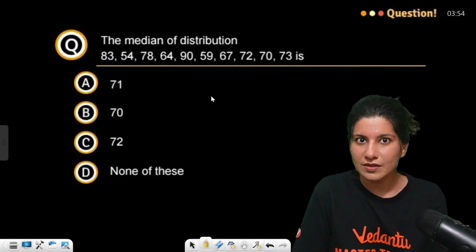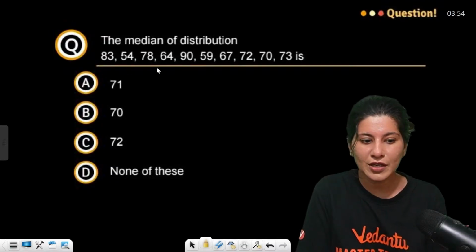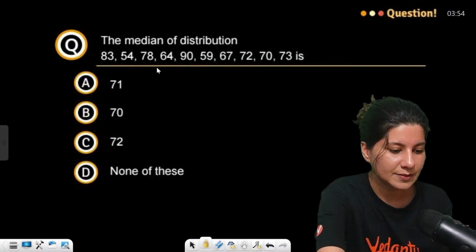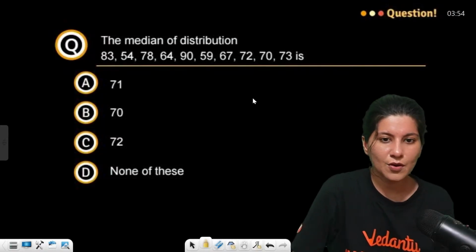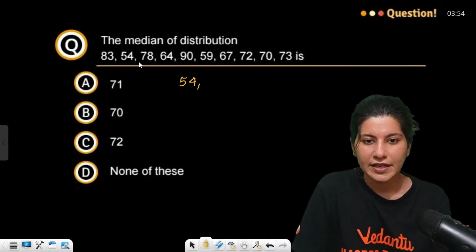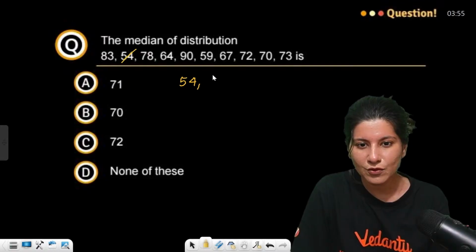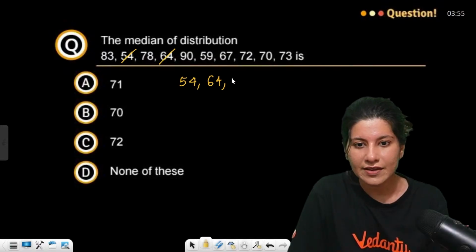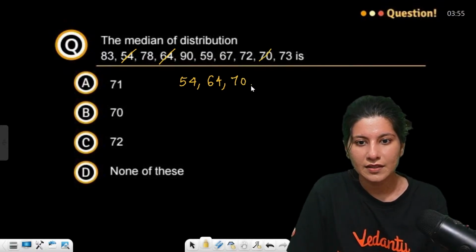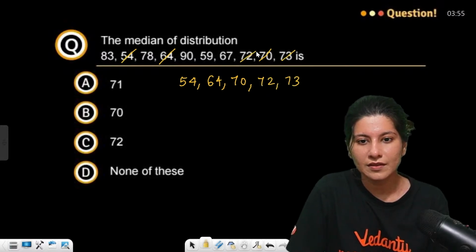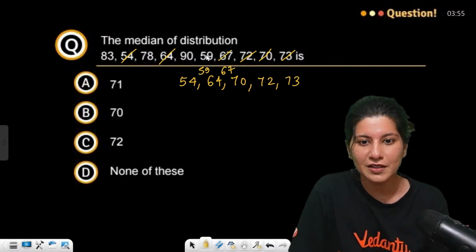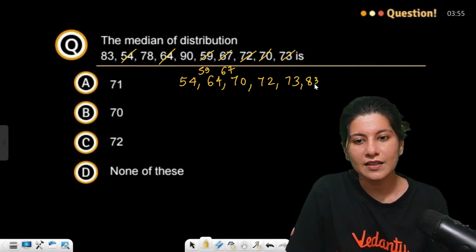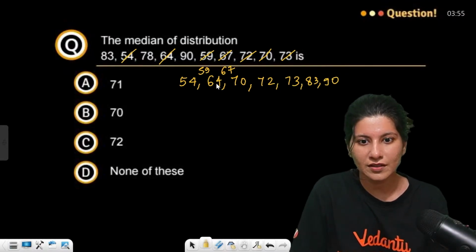Suppose let's do one question so that you understand it better. First of all, arrange this in increasing order. If you arrange this in increasing order, you will get 54 first. Then you have 64, then 70, 72, 73. 67 we forgot, right? 67 is already there. 59 also we forgot. 59 is there. Then 83, then 90. Correct? Increasing order done.